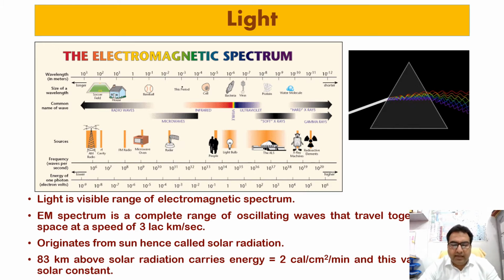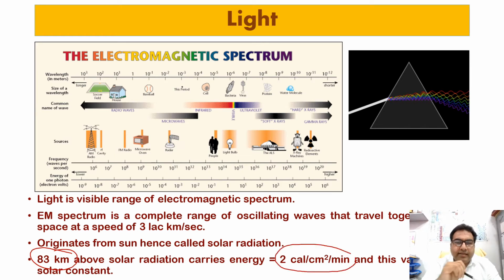So when we ask what the solar constant is, you may say that at about 83 kilometers above the surface of the earth, the solar radiation falls at the rate of about 2 calories per square centimeter per minute, and this is called the solar constant.